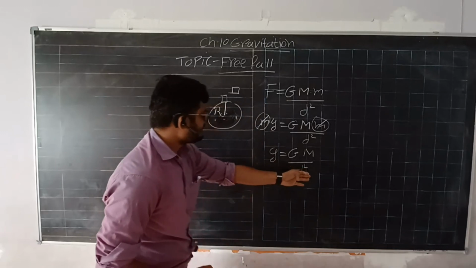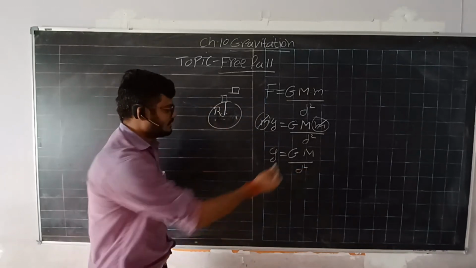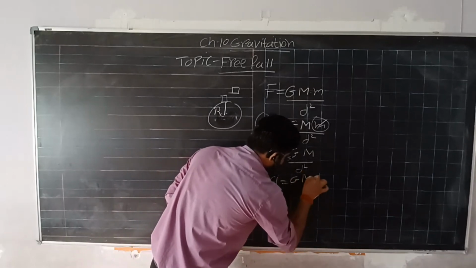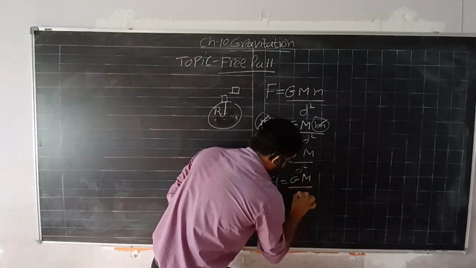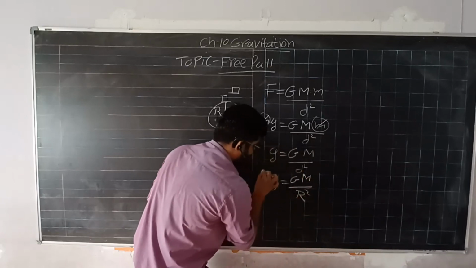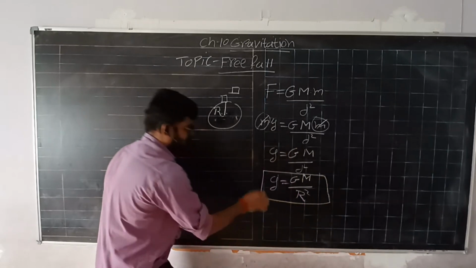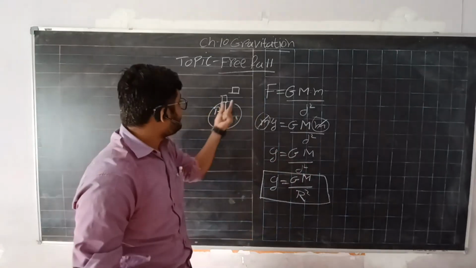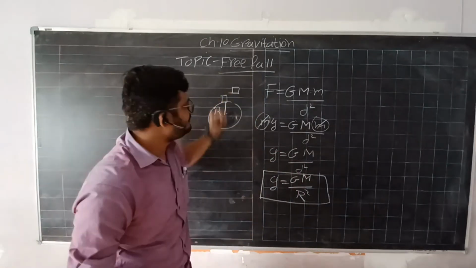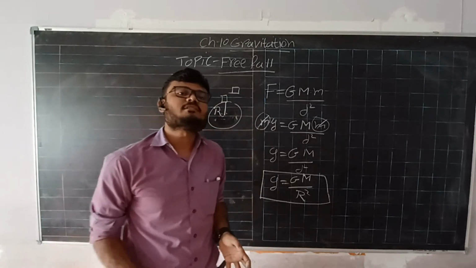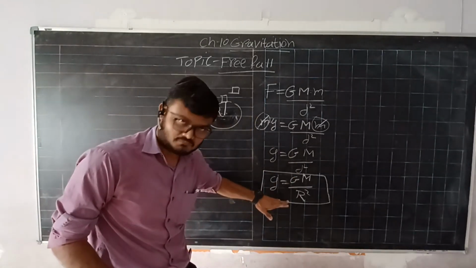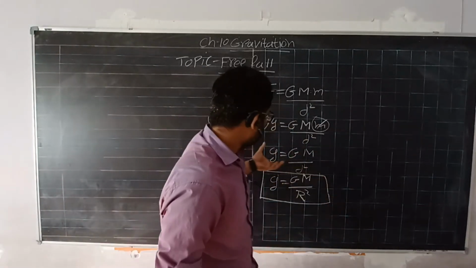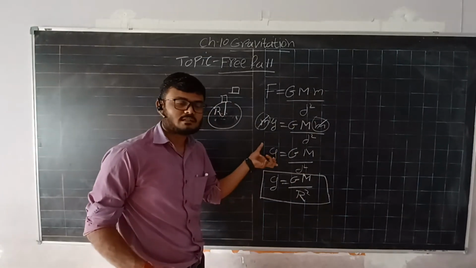Here, because the distance is r, our equation becomes this one. So when an object is near to or on the surface of earth, we can find out with what acceleration it will come down with this equation. And if any object is far from the surface of the earth, we can find it out with the earlier equation.